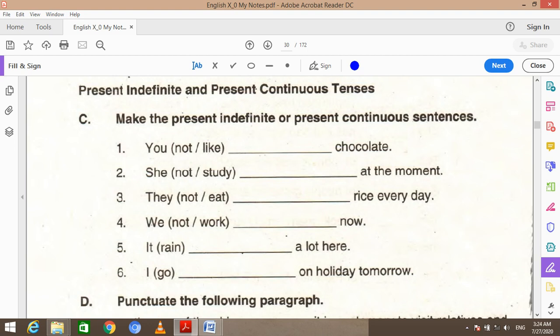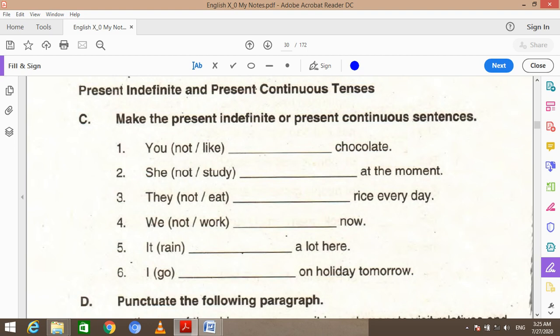Like the first blank we see here, you do not like dash chocolate, meaning we are to construct this sentence in negative form. Now we are to choose the tense, either simple present tense or present continuous tense.